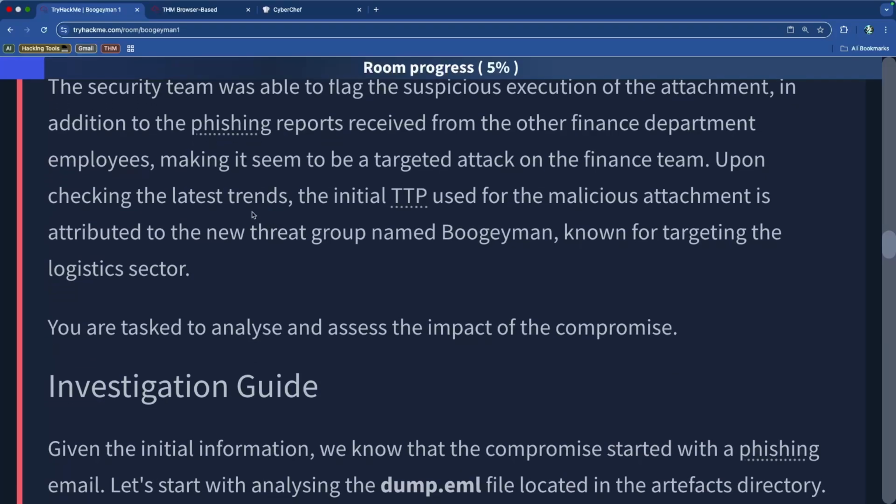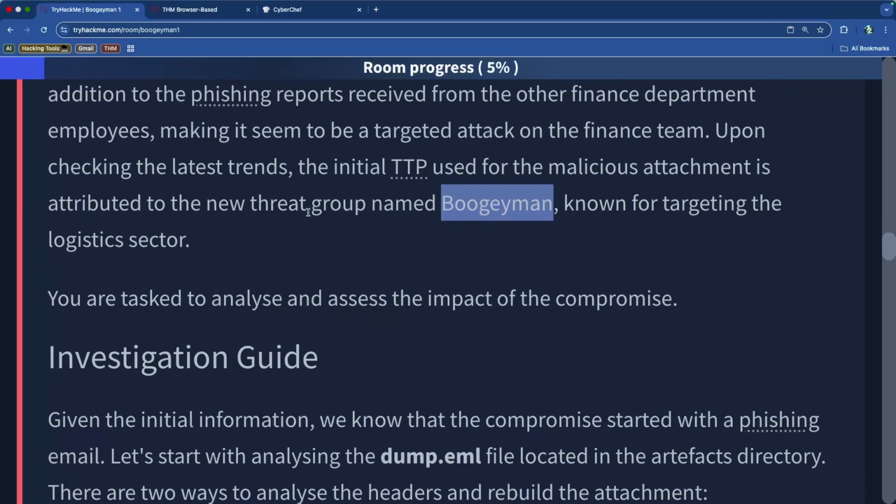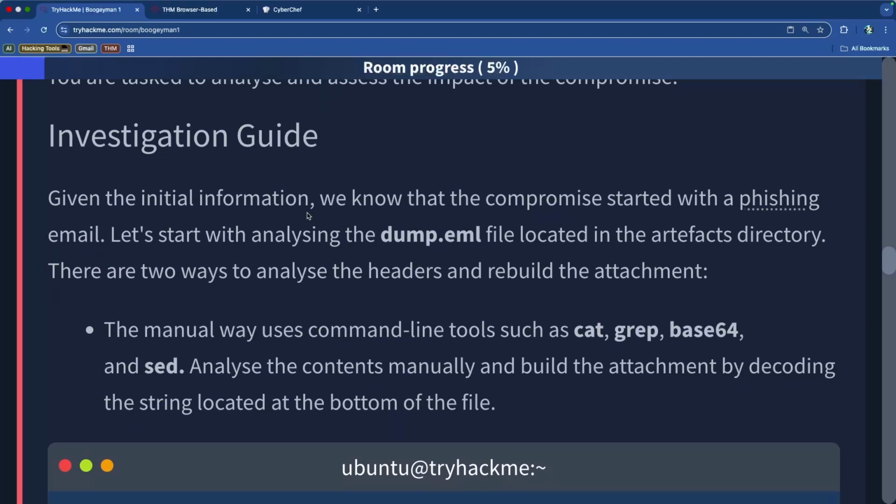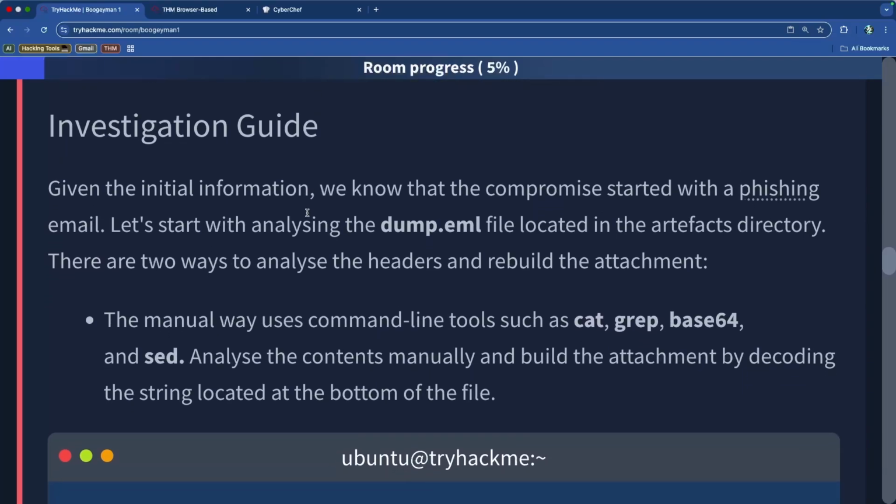And upon checking the latest trends, the initial TTP, the tactic, technique, procedure, used for the attachment is attributed to the new threat group named Boogeyman. And we already verified that they actually don't exist inside of MITRE, so they probably don't exist. Known for targeting the logistics sector, and we need to analyze and assess the impact of that compromise.